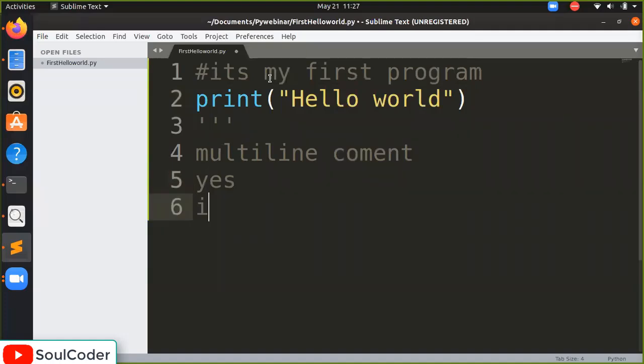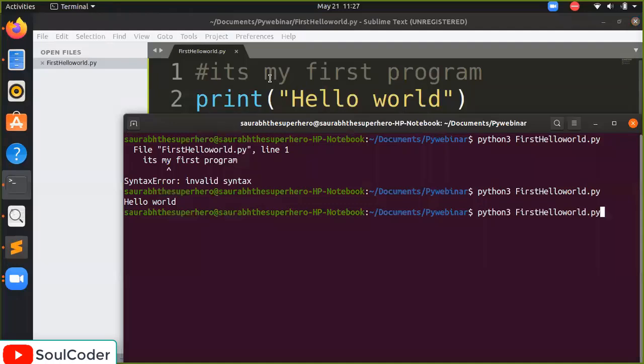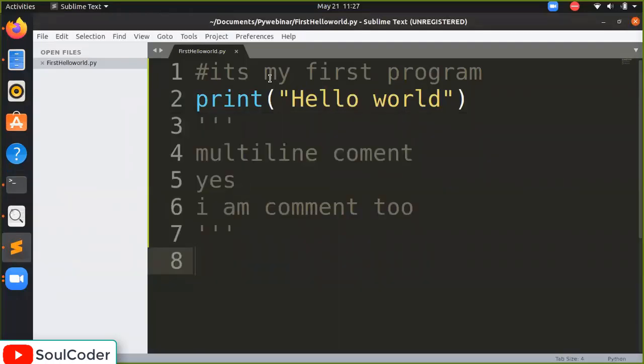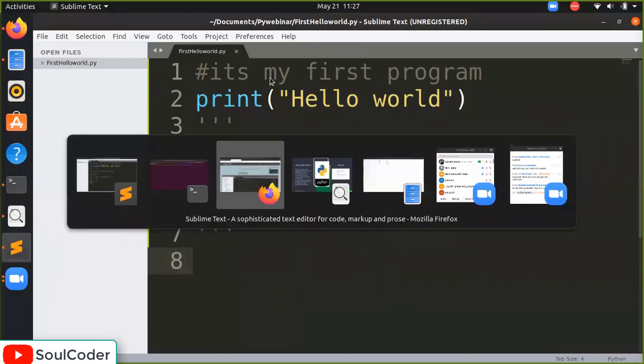Yes, I am comment 2. I will end it with triple quotes again, and I am going to show it again. Let's see if you get any error or not. Hello friends, so that was about the comments, and it will help us very well.